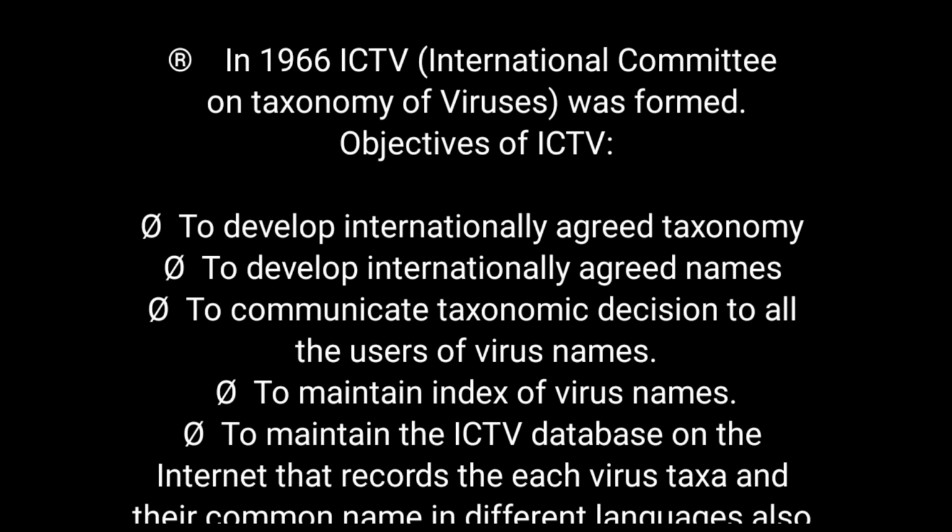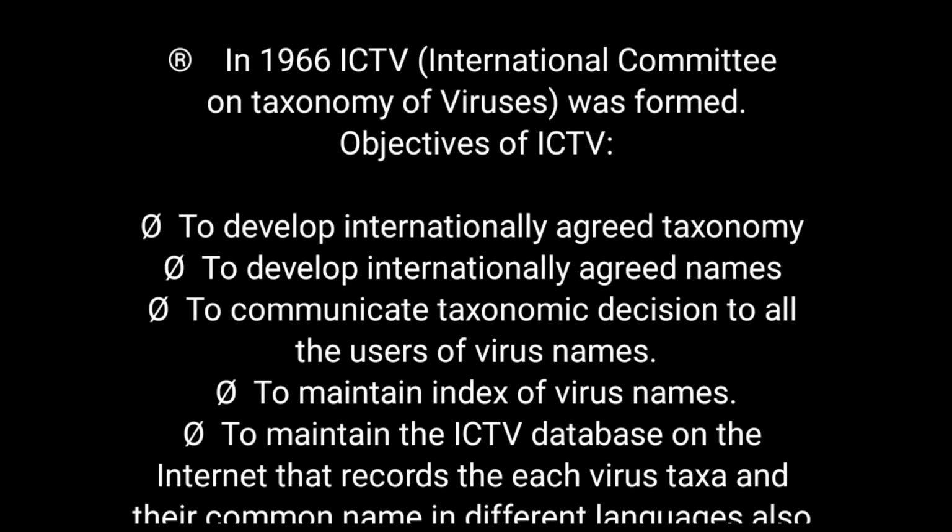It was formed in 1966, and its main objective is to develop internationally agreed viral taxonomy and internationally agreed names for the viruses, to communicate these taxonomic names to all the scientists all over the world, and to maintain an index of the virus names and a database on the internet. These are the main objectives of ICTV, and it also thoroughly observed the classifications already given by many scientists.